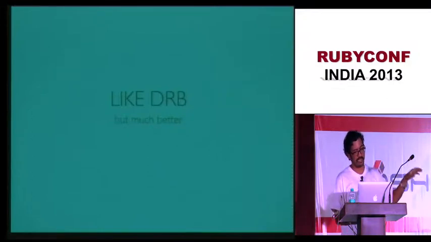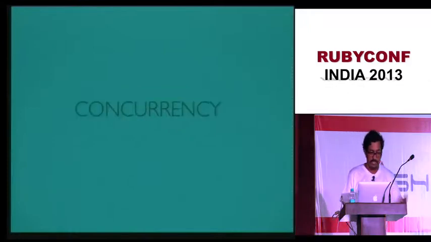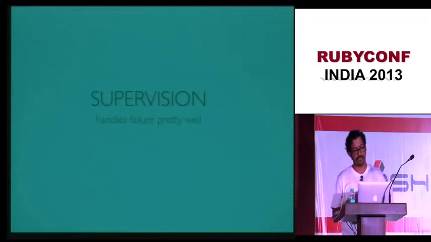DCell in Celluloid is like DRb, but much better. It gives you concurrency, it gives you supervision. Basically, if any failure happens, it's something like Upstart in Ubuntu: if an actor fails, the actor will be restarted by default.